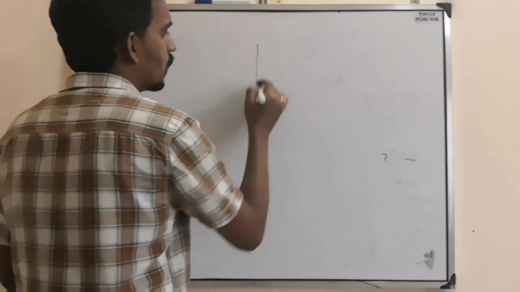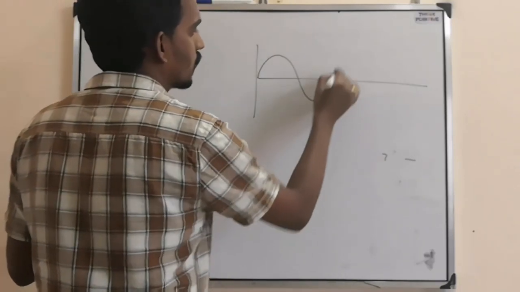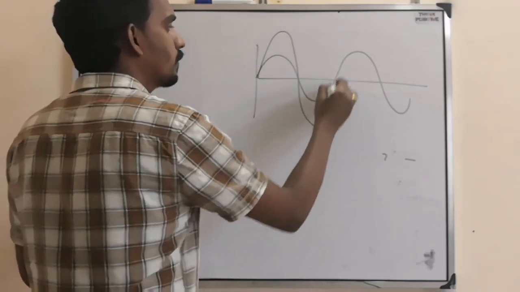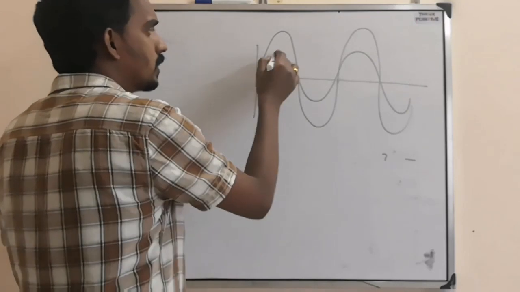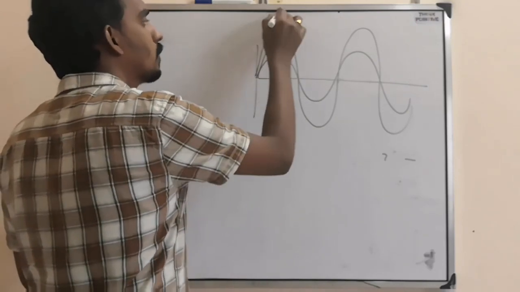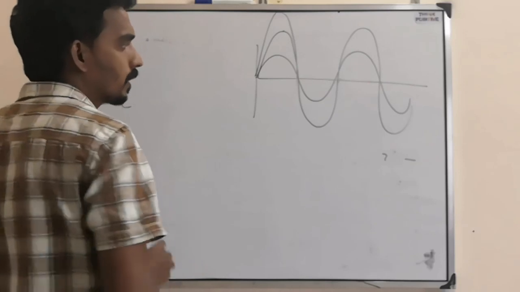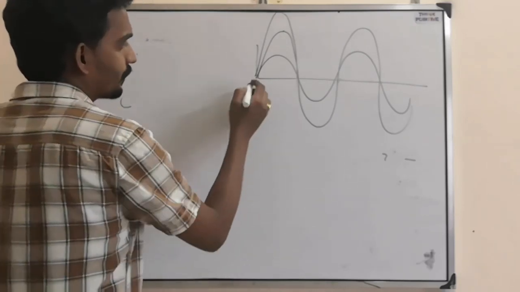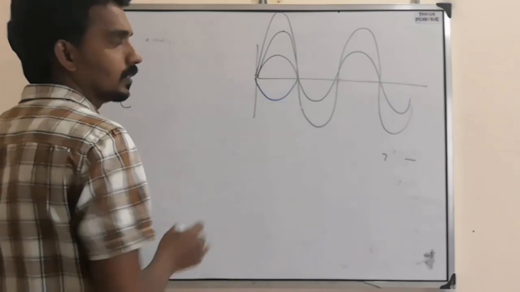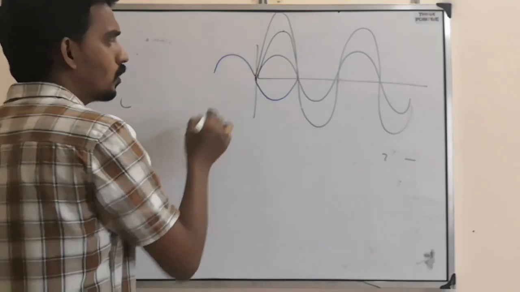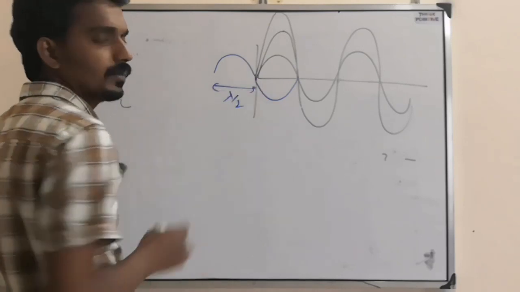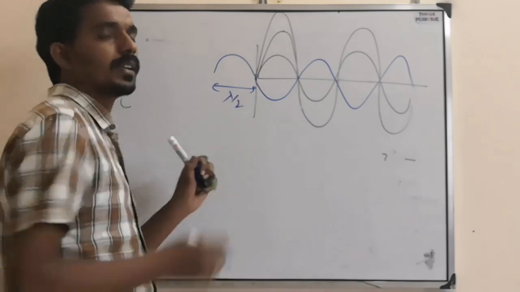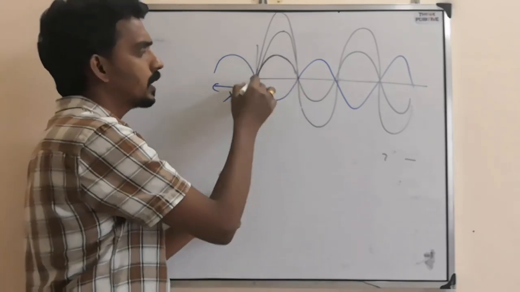Even with the help of a diagram I have shown this in the wave optics chapter. Suppose this is one wave traveling like this. Now if another wave is traveling like this and they superimpose, then this is A1, this is A2, and the resultant will be like this, A1 plus A2. Or if the other one is like this, so it is starting from here, so the path difference is lambda by 2. Then there is destructive interference, A1 minus A2, because positive is superimposing on negative.